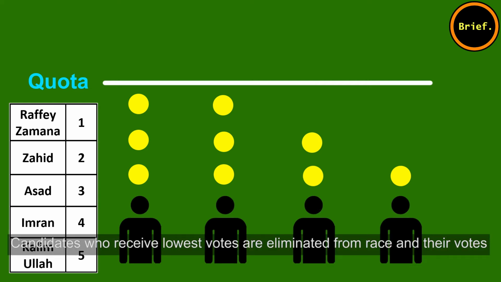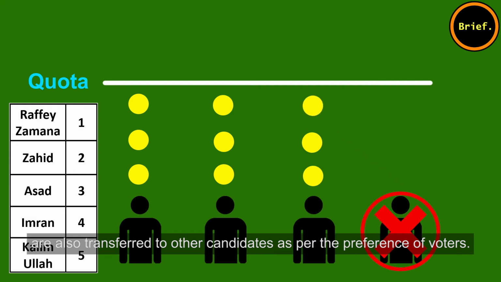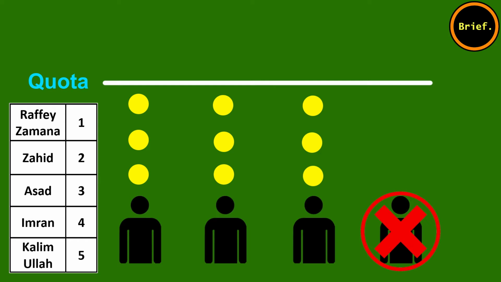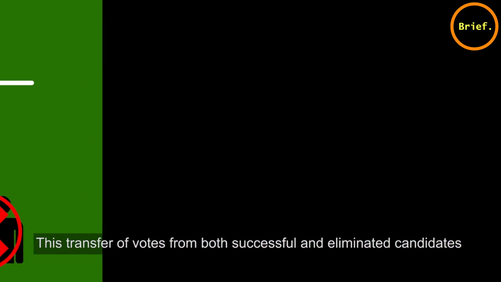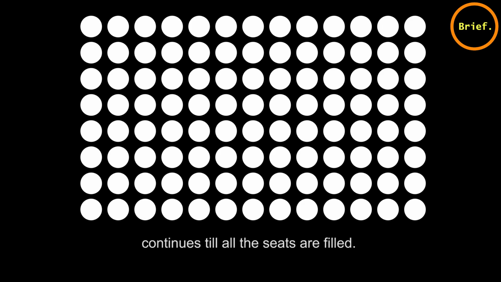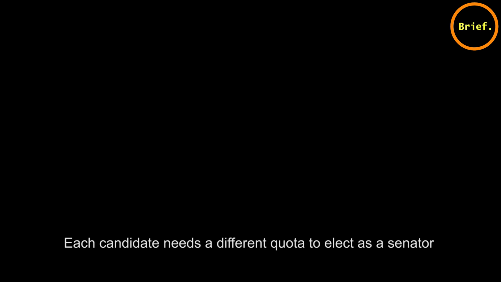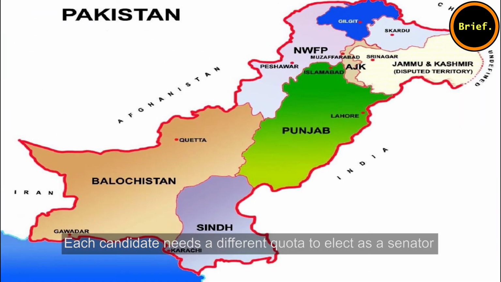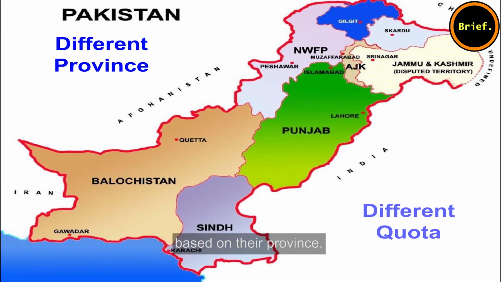Candidates who receive the lowest votes are eliminated from the race, and their votes are also transferred to other candidates as per the preference of the voters. This transfer of votes from both successful and eliminated candidates continues till all the seats are filled. Each candidate needs a different quota to be elected as a senator based on their province.